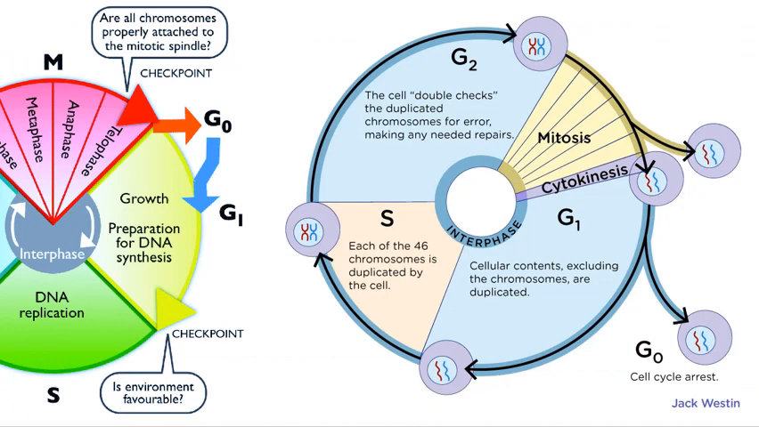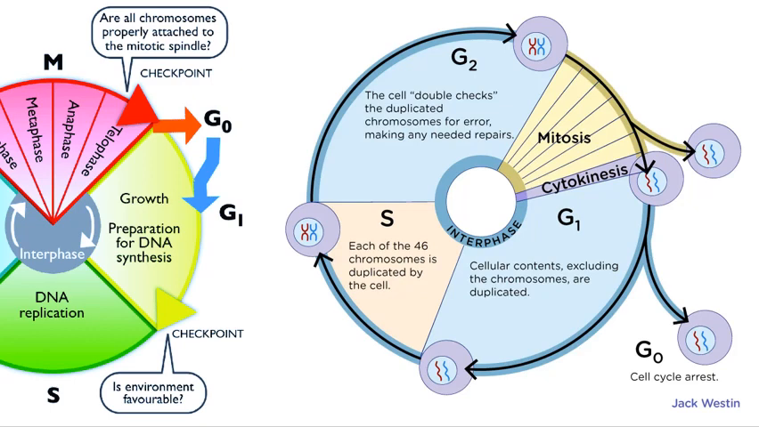Some basic diagrams which we can understand very well. That is G1, the growth phase. Cellular contents excluding chromosomes are duplicated. After that the synthesis phase, in which each of the 46 chromosomes is duplicated by the cell. After that the G2 phase, the cell double checks the duplicated chromosomes for errors, making any needed repairs. Mitosis is completed in 4 or 5 phases. Okay, that is prophase, metaphase, anaphase, and telophase.